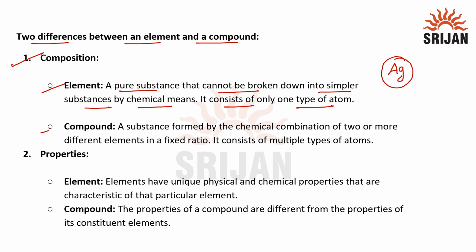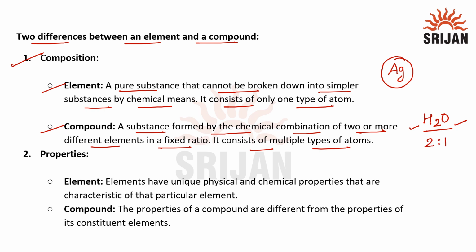Next we have compound. A substance formed by chemical combination of two or more different elements in a fixed ratio is called a compound, and it consists of multiple types of atoms. Let's take an example of water. So here we have H2O, that is water, which is made up of hydrogen and oxygen, and this hydrogen and oxygen are combined in a fixed ratio of 2:1.